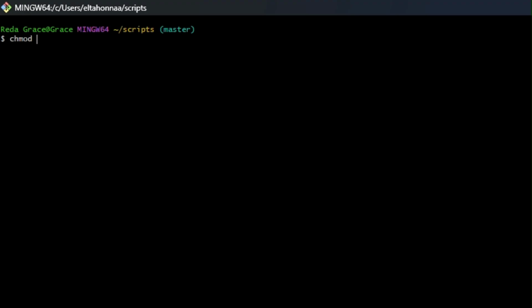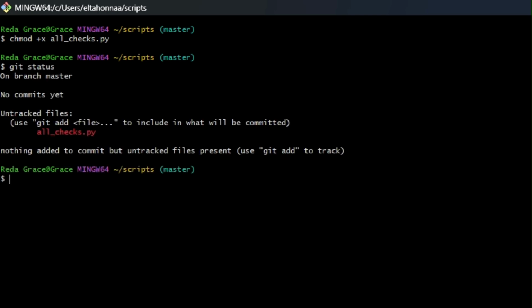And then let's check the status of our repo using the git status command. We now have a file in our working tree, but it's currently untracked by Git. To make Git track our file, we'll add it to the project using the git add command, passing the file that we want as a parameter. With that, we've added our file to the staging area. The staging area, which is also known as the index, is a file maintained by Git that contains all of the information about what files and changes are going to go into your next commit.